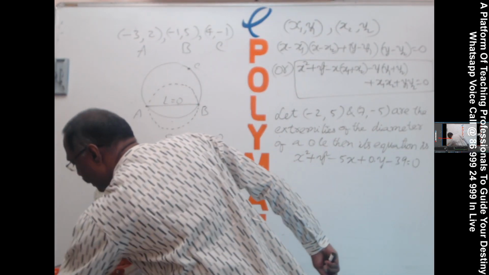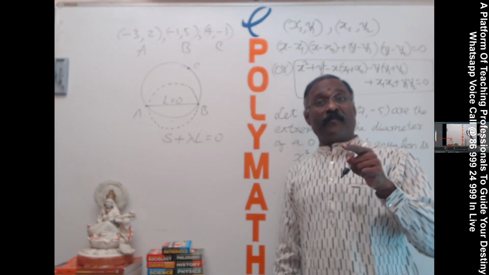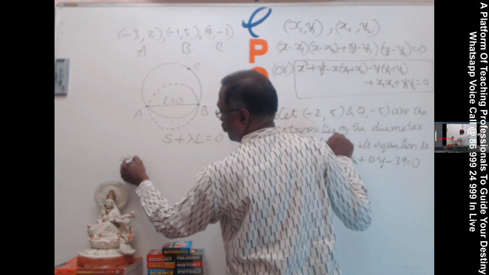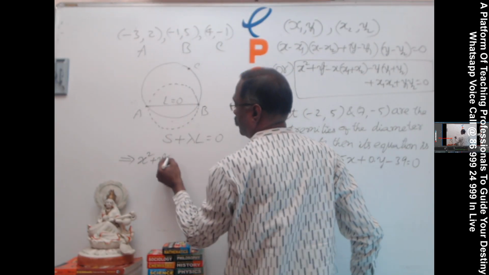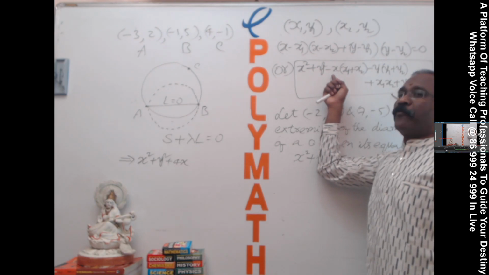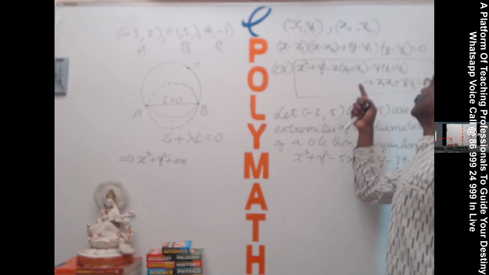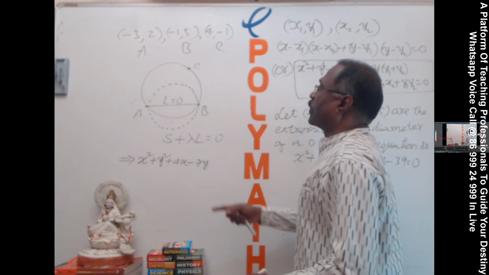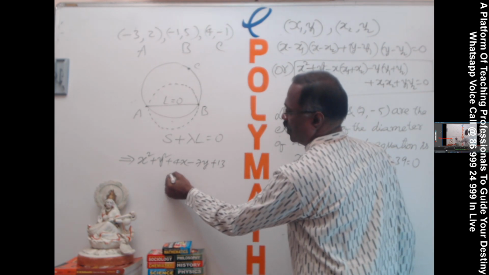S plus lambda L is equal to 0. Okay. Now, what is S here? One of the members of the system. How do I write the member? Directly like this: x square plus y square, sum of these two, -4. Minus of -4 plus 4. And sum of these two, 2 plus 5, 7, minus 7y. And product of these two, 3 plus 10, 13. You got S now.